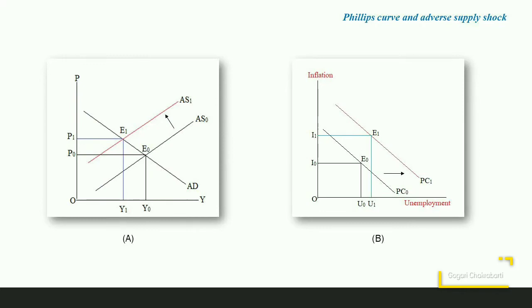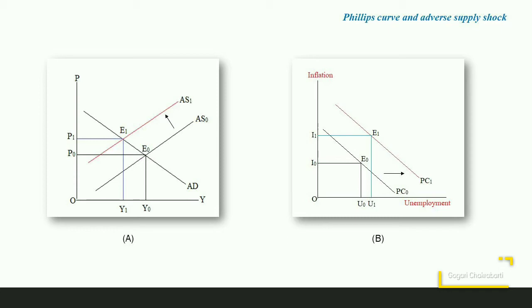Finally, we can consider the impact of an adverse supply shock on the Phillips curve. We start from part A of the diagram, where we have the initial AD and AS0 curve with equilibrium at E0. Price level is P0, output is Y0.